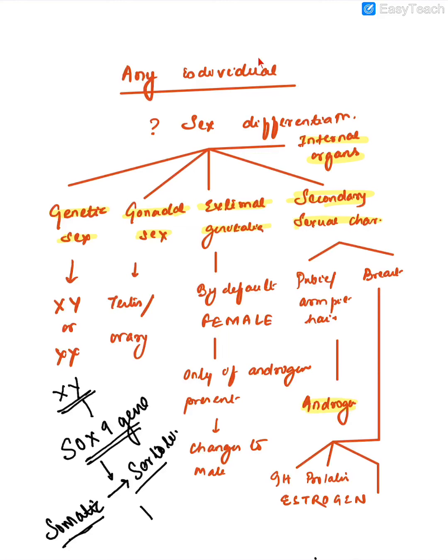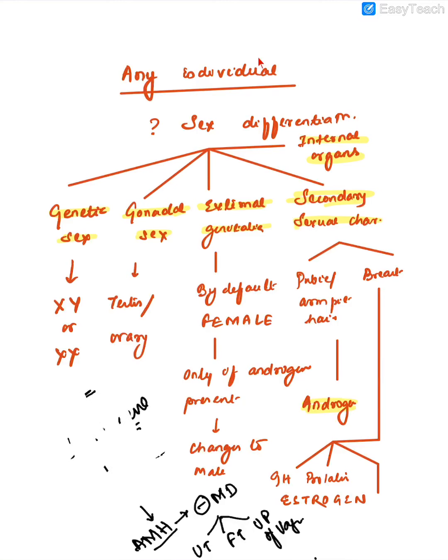These Sertoli cells will then produce a hormone called anti-Mullerian hormone. This anti-Mullerian hormone, as the name suggests, will inhibit the Mullerian duct. And once the Mullerian duct is inhibited, the uterus, fallopian tube and upper part of the vagina will regress in a male fetus.